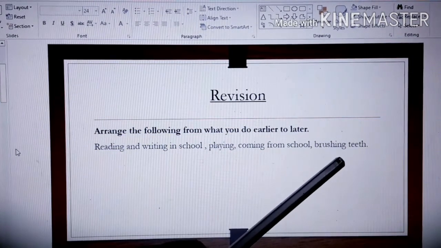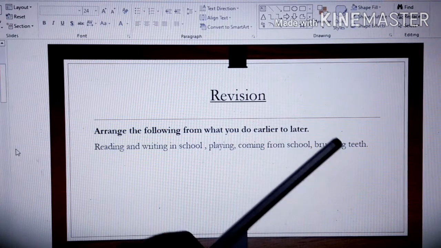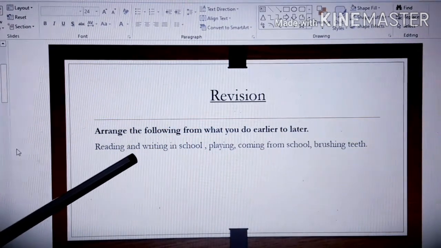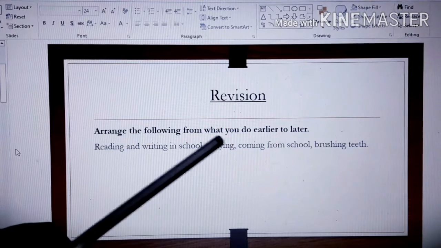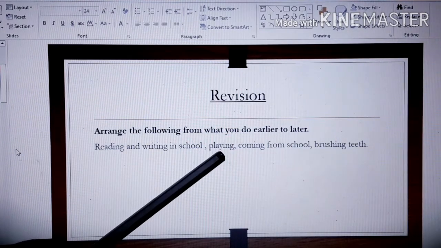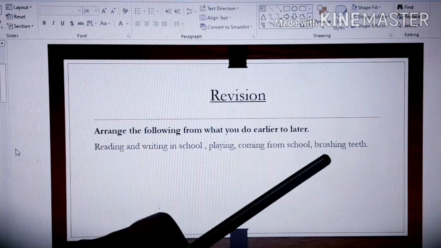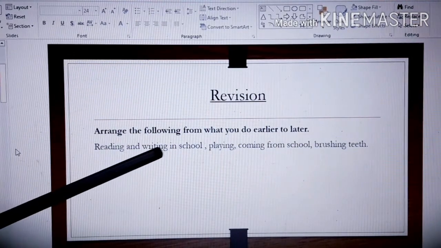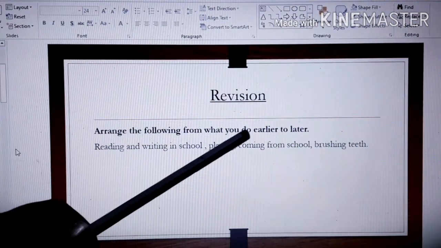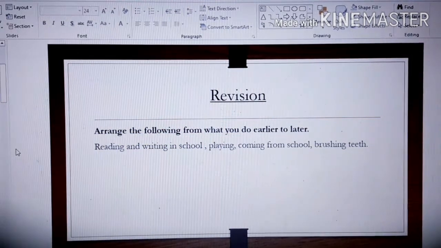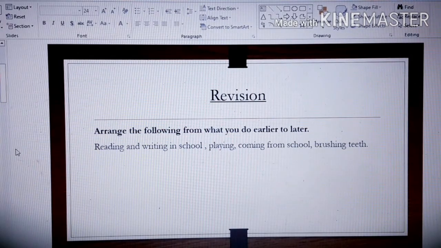First we do brushing teeth, then reading and writing in school, coming from school, and then in the evening we play, right? It starts from morning. So this is how we arrange the activities from earlier to later. Hope it is clear to everyone, children.